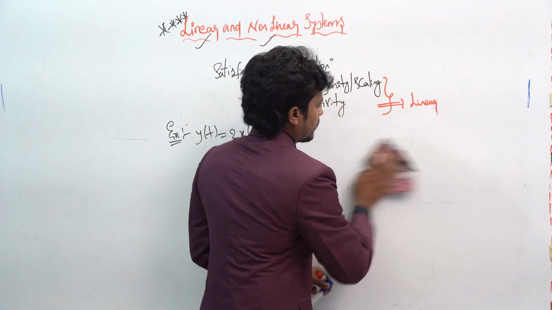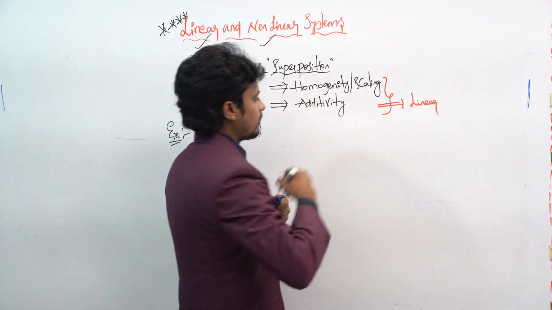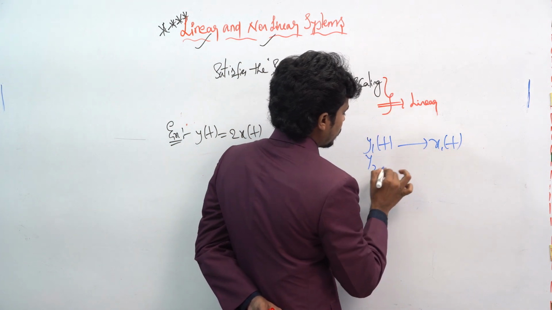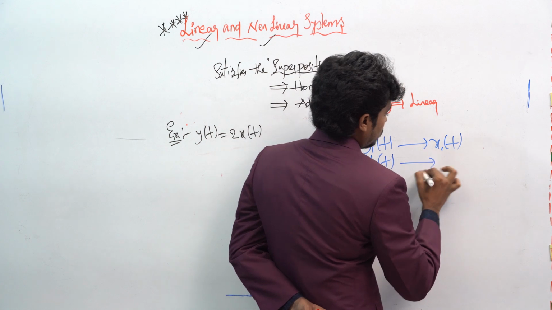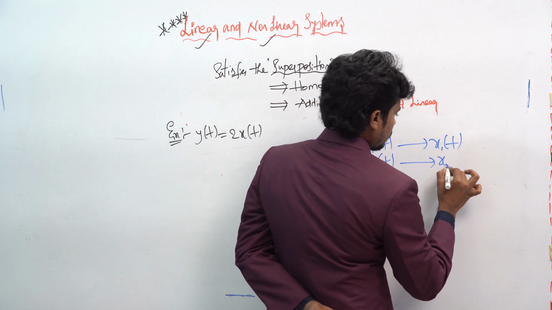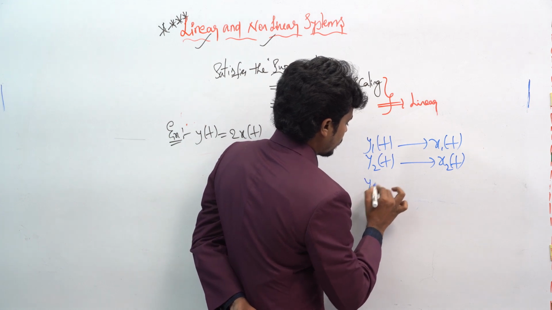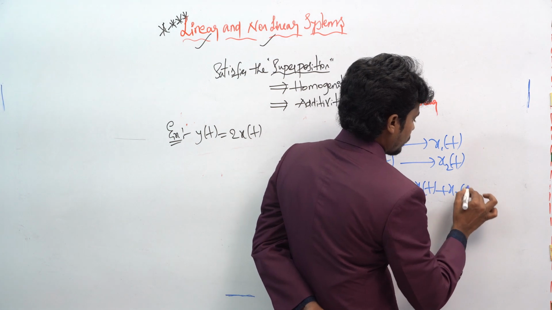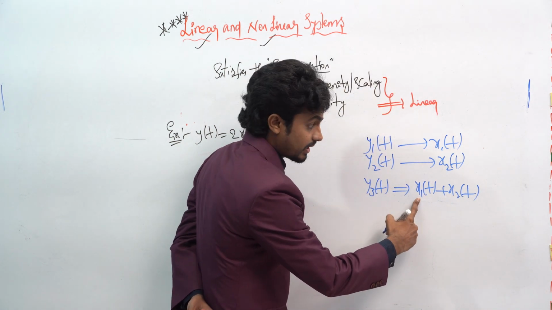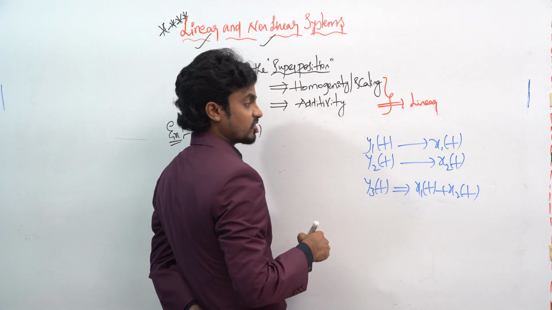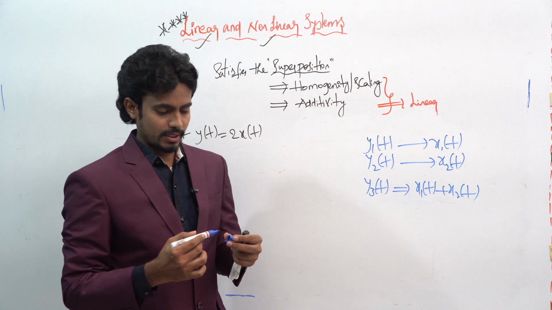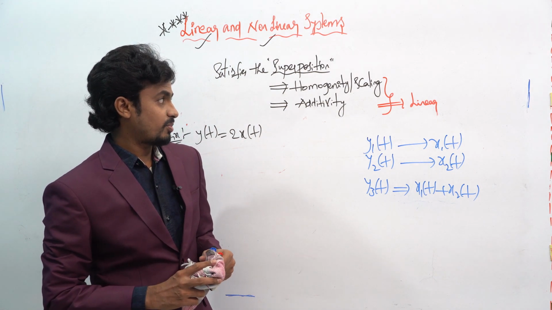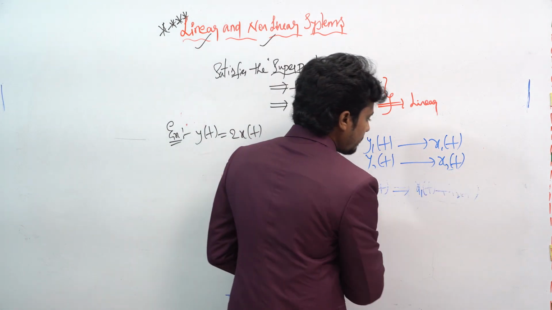For example, if you take y1 of t, what will happen? It will be given by x1 of t. If you take y2 of t and apply the additivity property, and if you need y3 of t, how can you represent this? This will become x1 of t plus x2 of t. So whatever values are present for x1 of t and x2 of t, you have to substitute them and you will get the required result. Then we have to compare that, and check whether it is a linear or non-linear system.